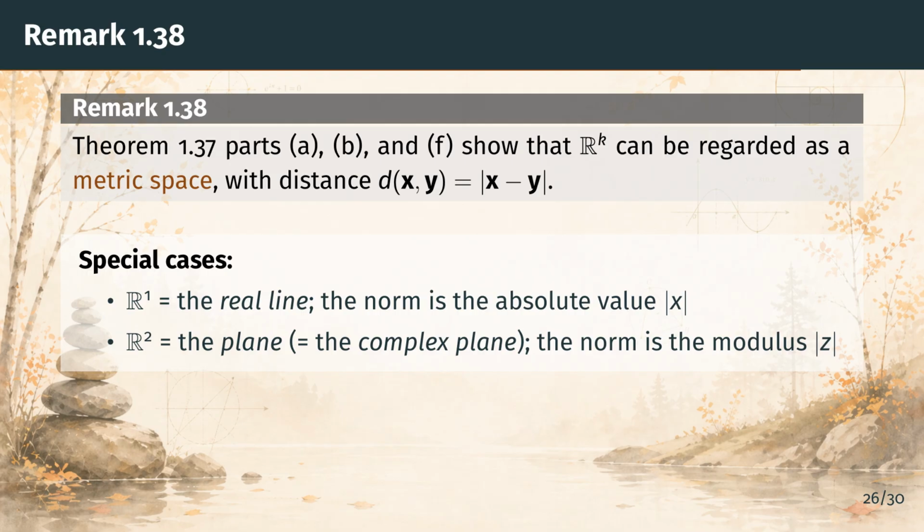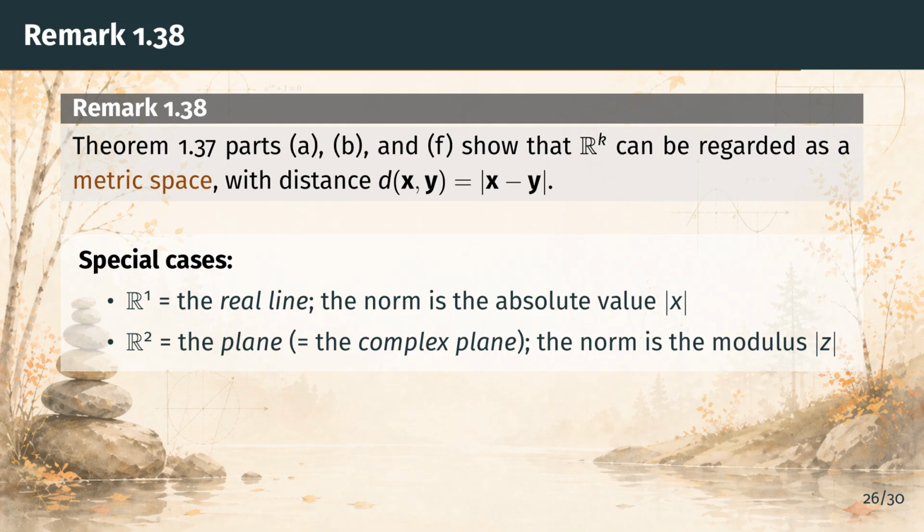Under this identification, the norm of the pair a, b is the square root of a squared plus b squared, which is exactly the modulus of the corresponding complex number. So the Euclidean norm on R2 and the complex modulus are the same thing. This unifies the real, complex, and higher dimensional settings under one framework.